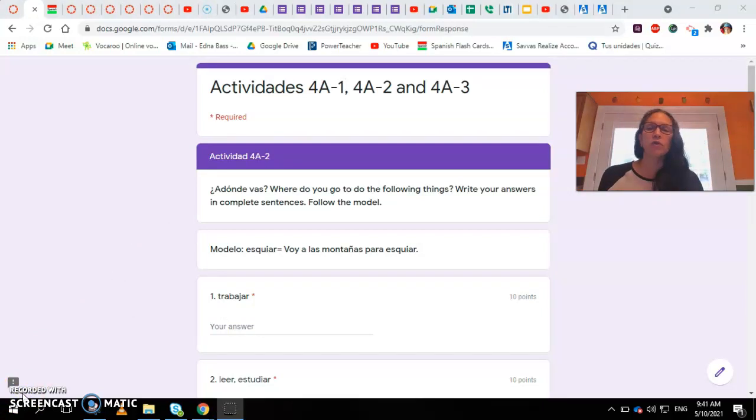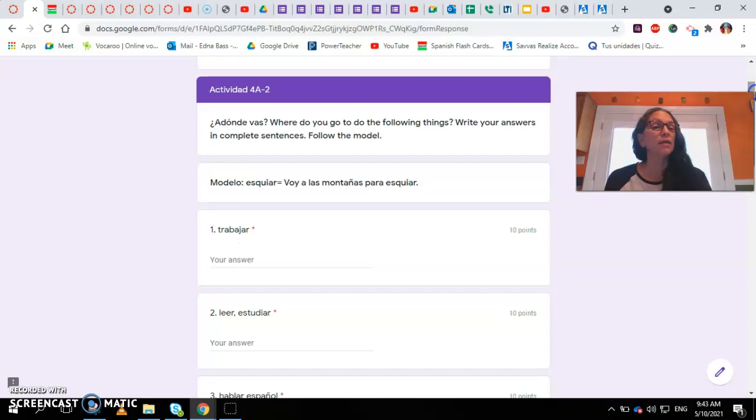Now let's go to Actividad 4A-2. In this one, I put an example. ¿A dónde vas? Where are you going? Where do you go to do the following things? Write your answers in complete sentences and follow the model. Here is the example. And this activity I need to grade manually because I tried to put options there, but then I thought that there are several different options that maybe I cannot come up with.